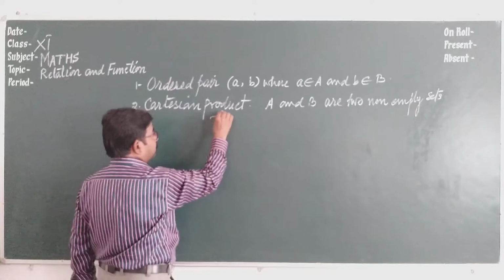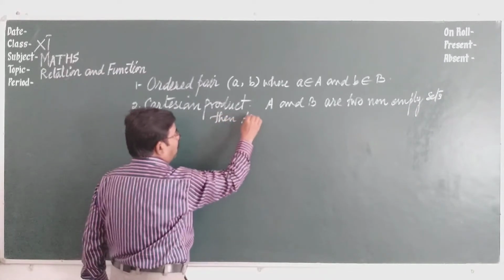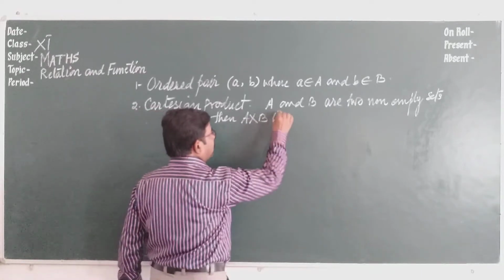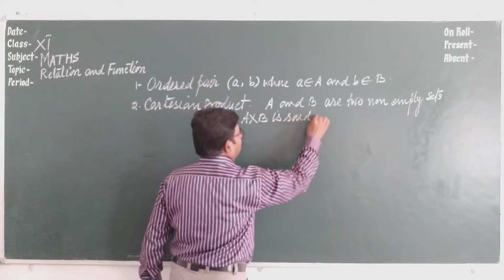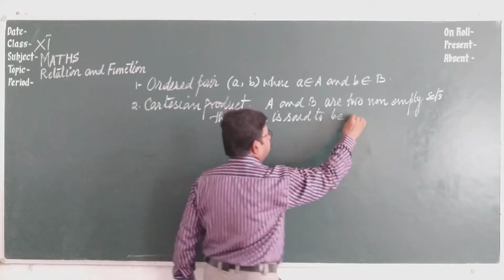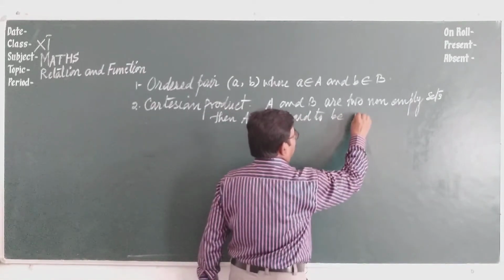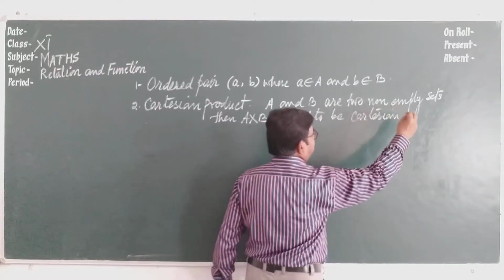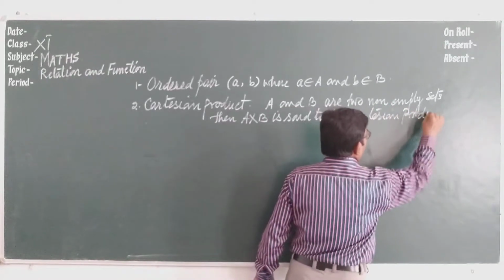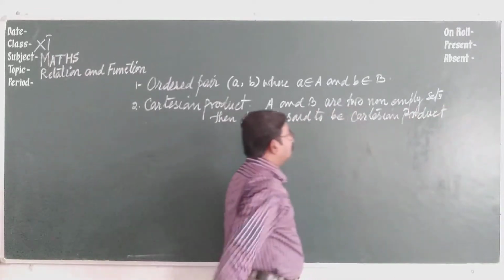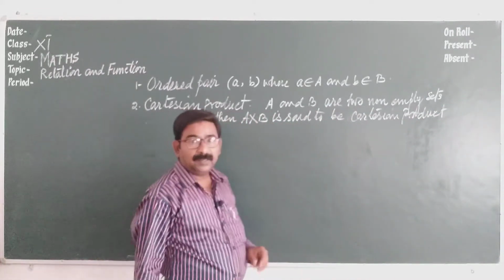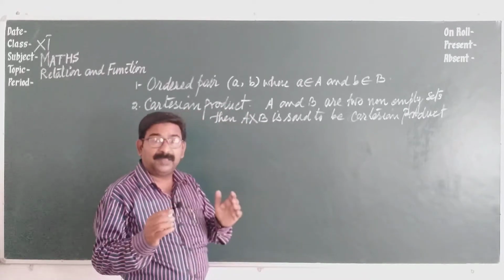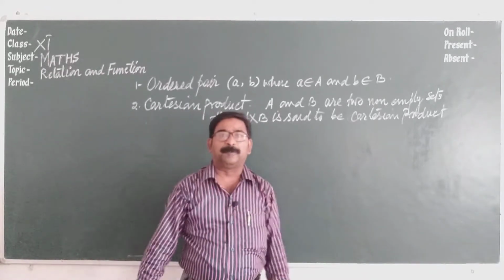Then A cross B is said to be the Cartesian product. What is the sense of writing A cross B? A cross B is the set of all ordered pairs.